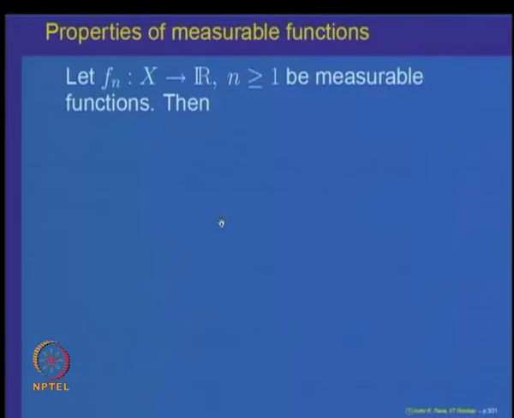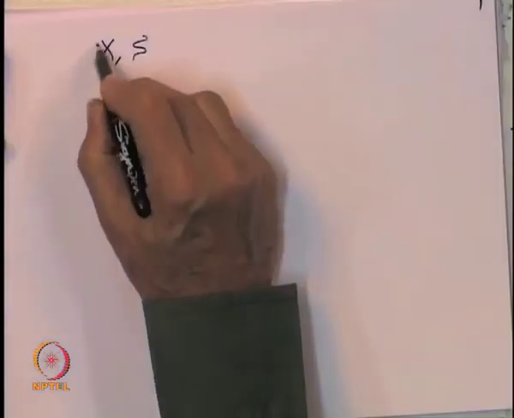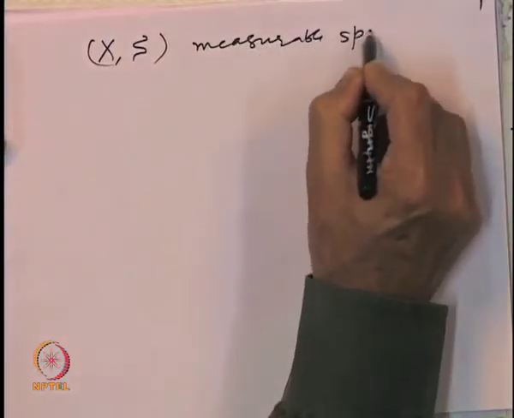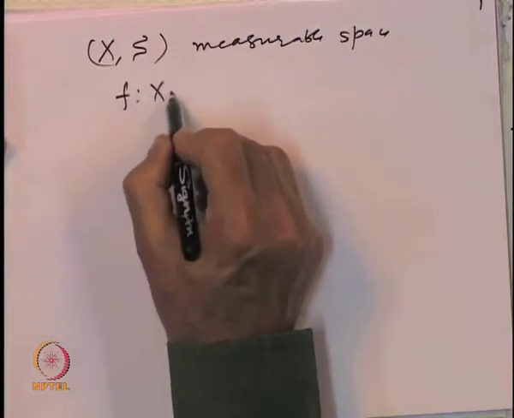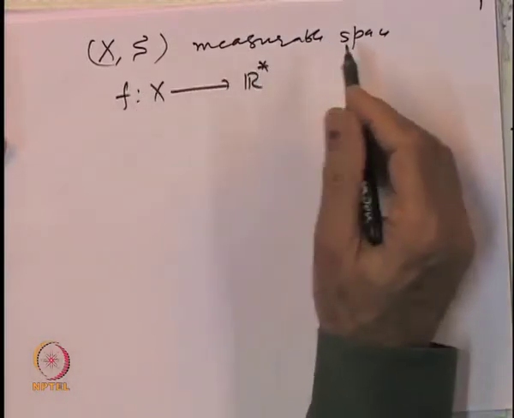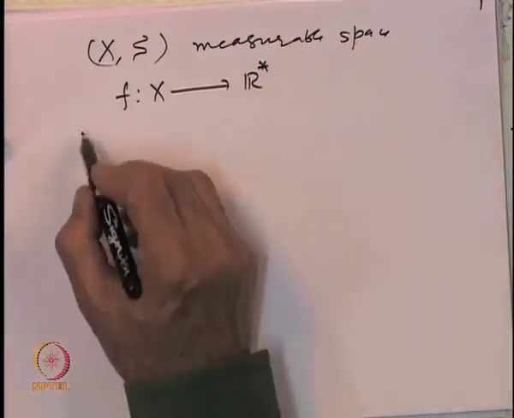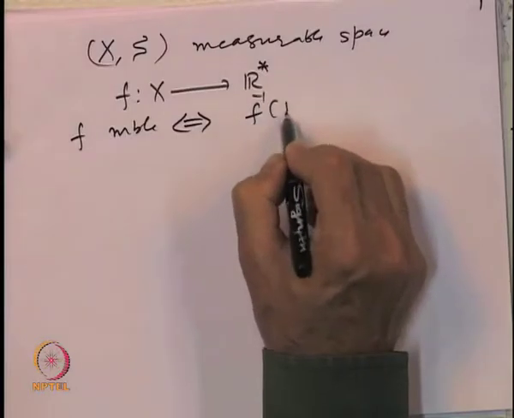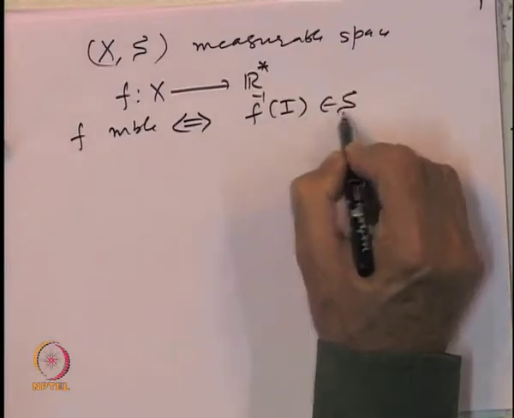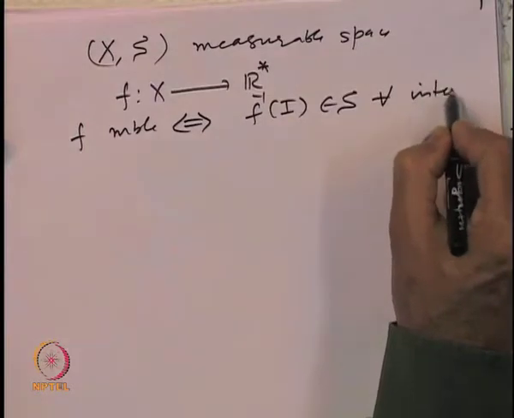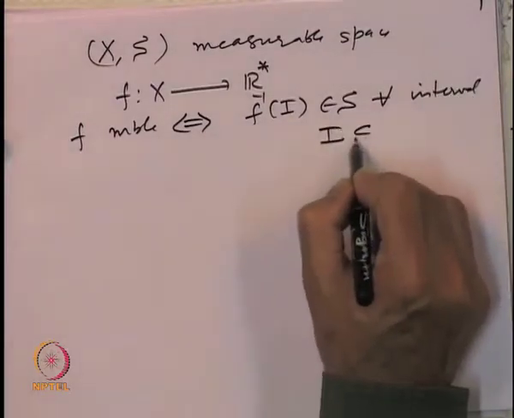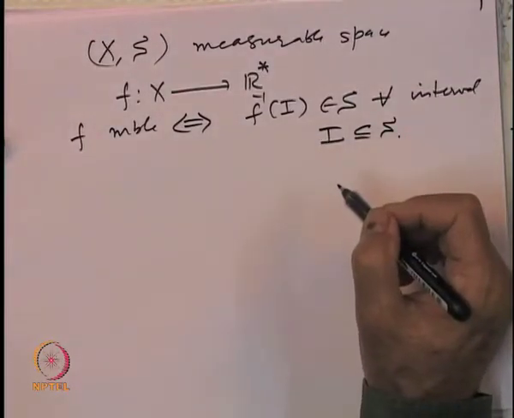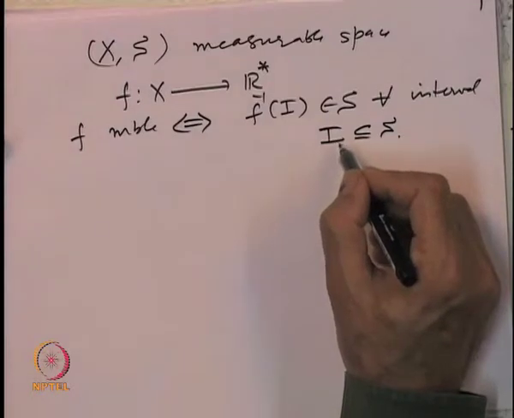We had said that if (X, S) is a measurable space and f is a function from X to R star, then saying that f is measurable is the same as saying the inverse image of every interval I belongs to S. And there were equivalent ways of defining measurability in terms of special intervals.